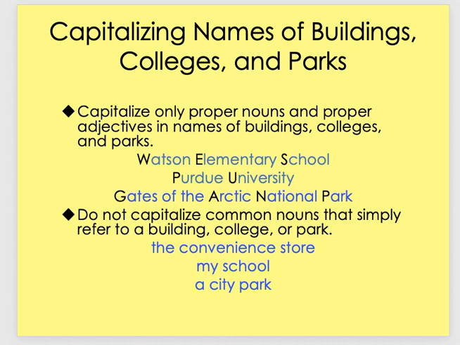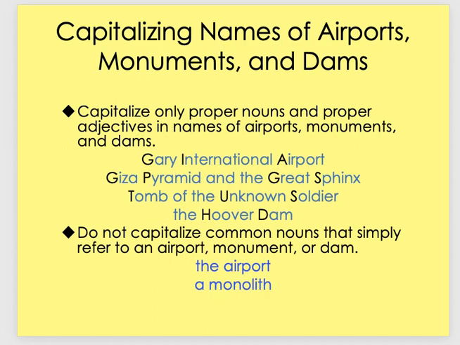Capitalize only proper nouns and proper adjectives in names of buildings, colleges, and parks. We said that. Airports, LAX would be capitalized. Los Angeles Airport, I've got the wrong name, but LAX is an airport and they capitalize it. Giza Pyramid and the Great Sphinx. These are monuments. Great is also capitalized with the name Sphinx.